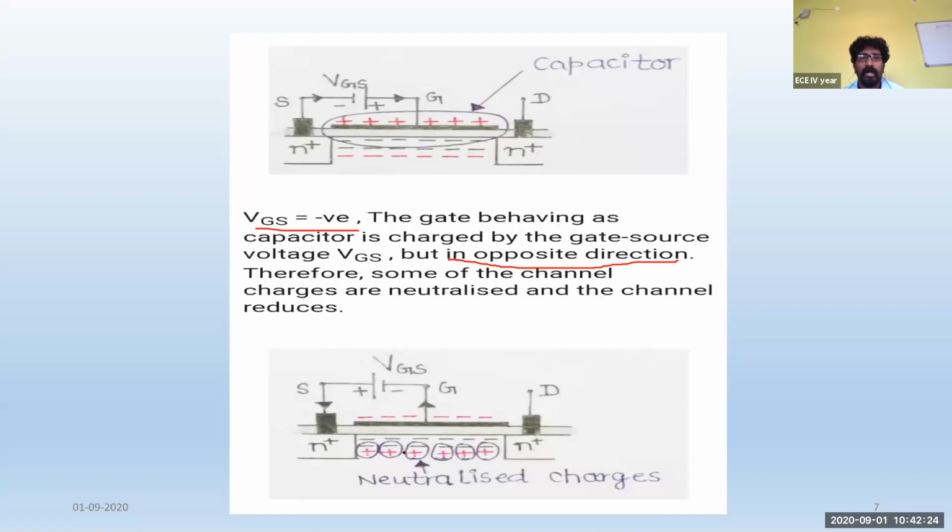Because of these two unlike charges, neutralization of charges will take place here. This neutralization will reduce the channel.